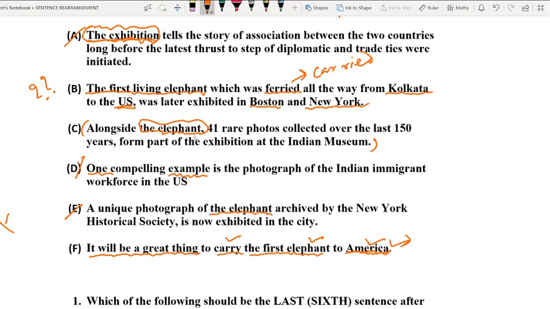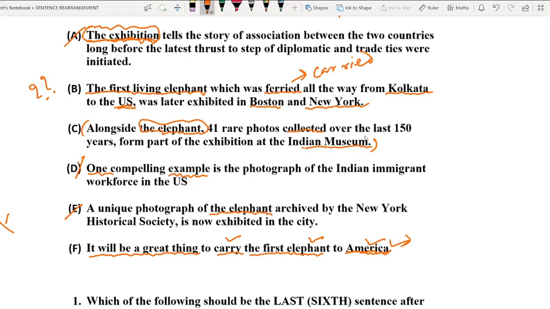Alongside the elephant, 41 rare photos collected over the last 150 years form part of the exhibition. If you have read the sentence thoroughly, you must have understood that option C talks about what is collected and exhibited in the Indian Museum, right?